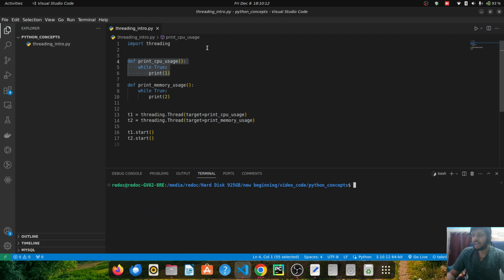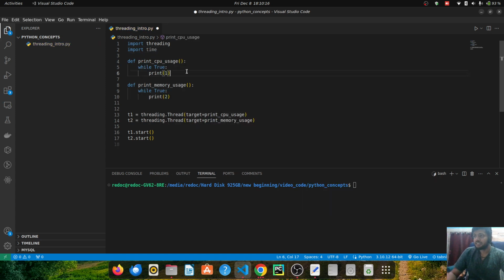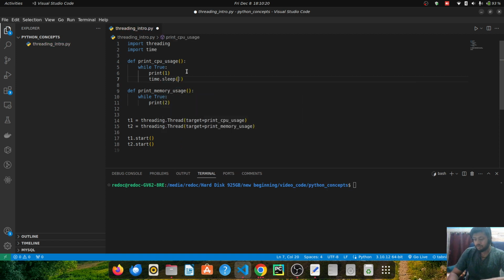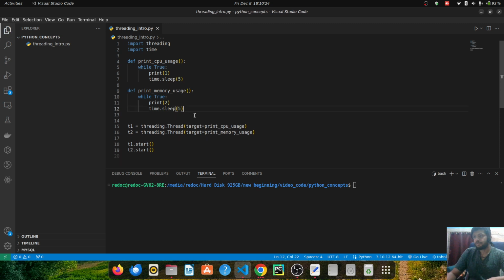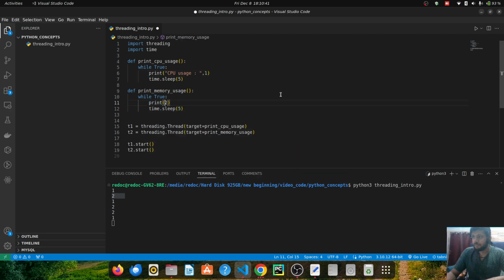Let's add a time delay. So we'll say import time, and let's add a delay to this process. So time dot sleep for, let's say, 5 seconds, and let's sleep this for 5 seconds as well. If I run it now, you will see that CPU usage and then memory usage is being printed. I can just say that this is the CPU usage, and let's say this is the memory usage.